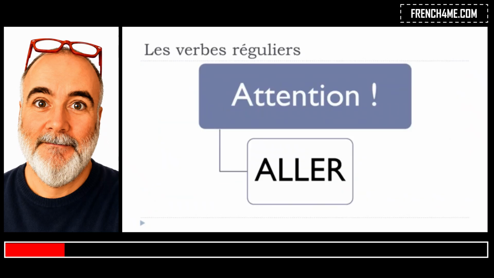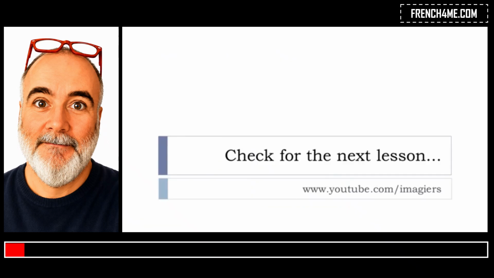Remember that even if this beautiful verb aller, that we tend to use quite often because it means to go, okay, even if it ends with er, it is not regular at all. Okay, so it is the exception ending with er, but it is not regular. We'll have the chance to see the way to conjugate it, but then for now, that's it.